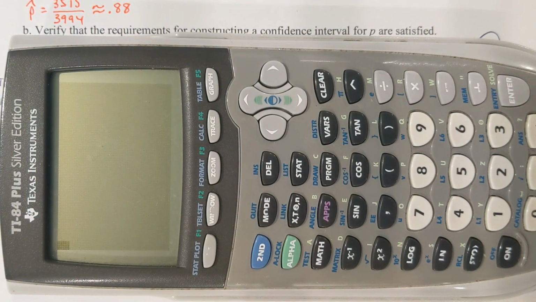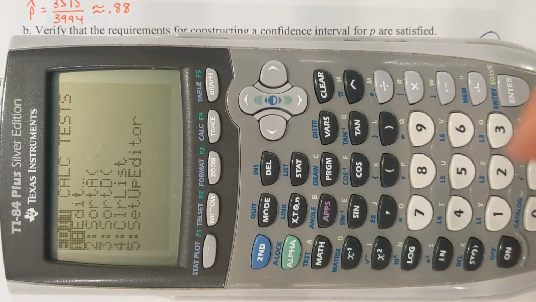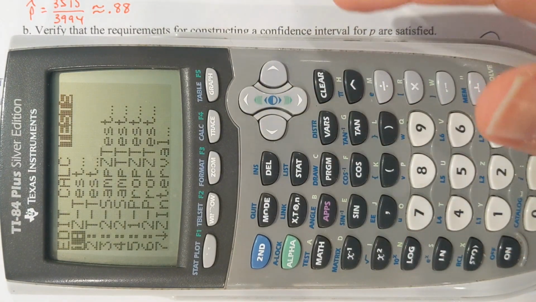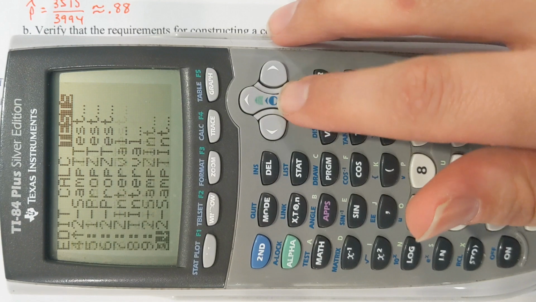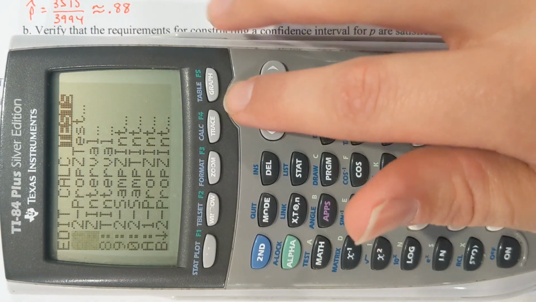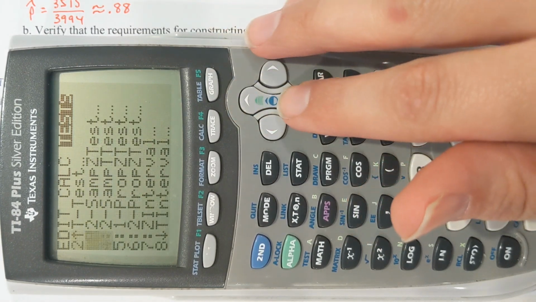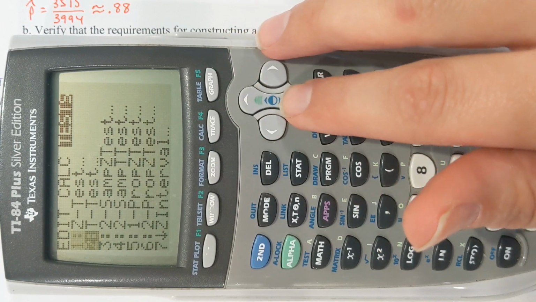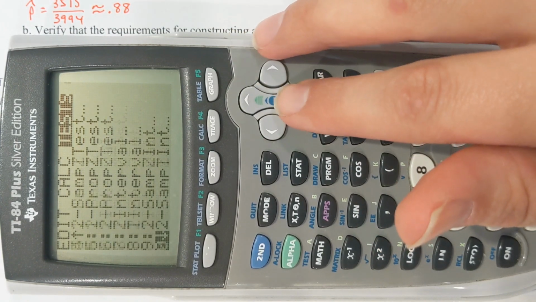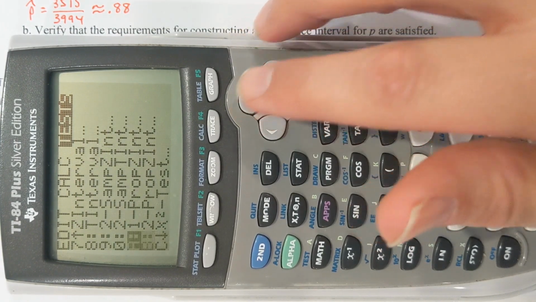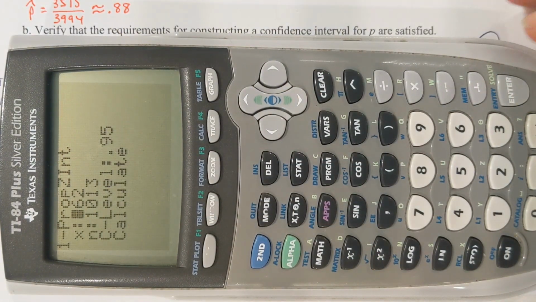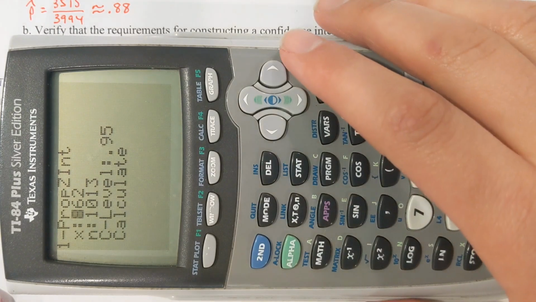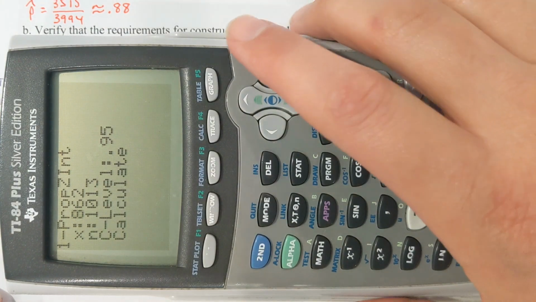What you're going to do is hit Stat and then go over to Tests, and then scroll down to where it says, let's see, 1-PropZInt. So that's option A there, 1-PropZInt. And you'll enter x, n, and then the confidence level.